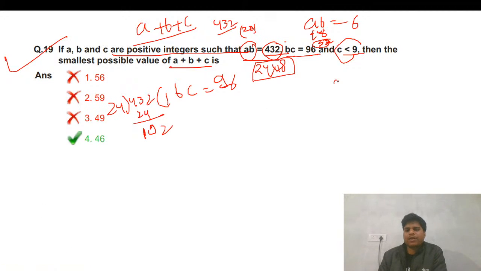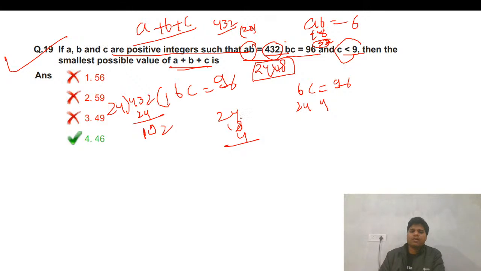For 96, what should I take for BC? If I take 18, it is not a multiple; 24 is there, 24 into 4, that was simple. So what we need now is ABC: 24, 18, 4, so that is 46, fine.